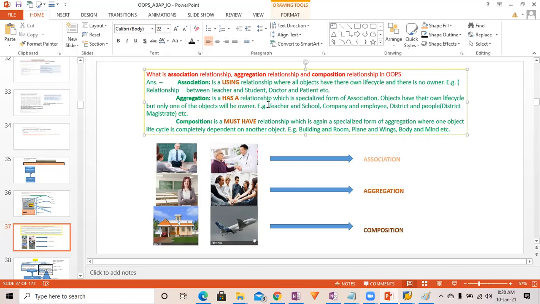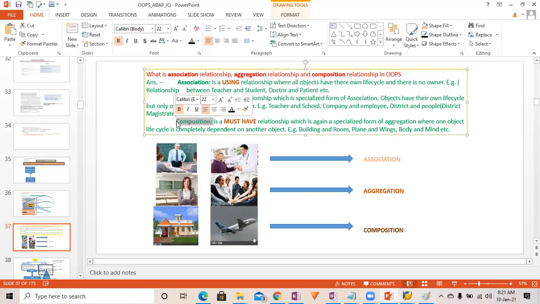So in UI5, you have seen that there is one header, and one header has multiple items, right? Those items come under the aggregation relationship. If you have taken the course for UI5, you would have realized what aggregation is, so for you it will be more clear. Aggregation means a has-a relationship.